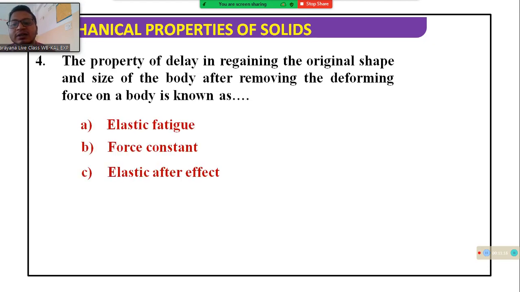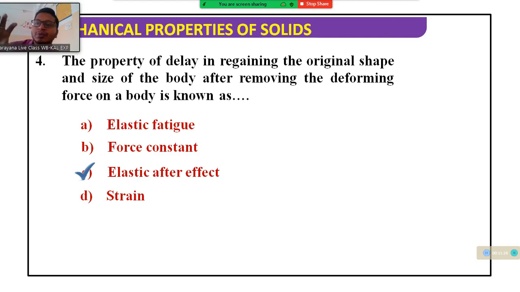Next, the property of delay in regaining its original shape and size after removing the deforming force is known as elastic after effect. Consider when we deform a body like this, trying to bend the object. After we withdraw the force, the bent object comes back to its original shape and size. How much time it takes to come back to its original shape and size, this phenomenon is called the elastic after effect.